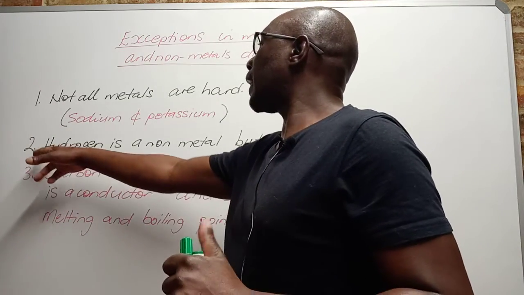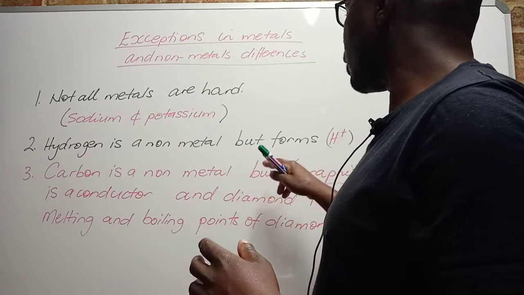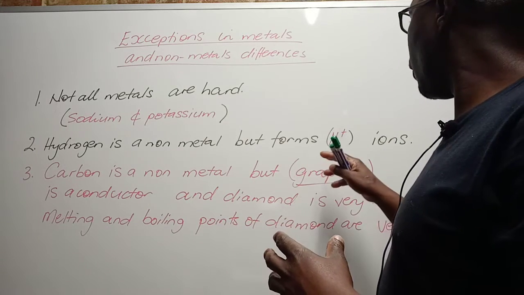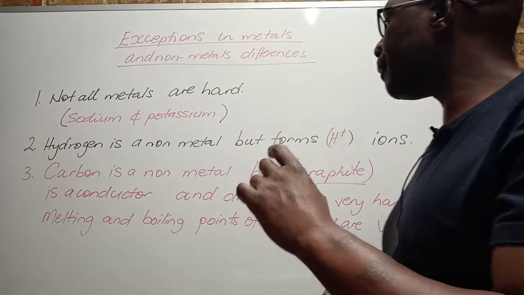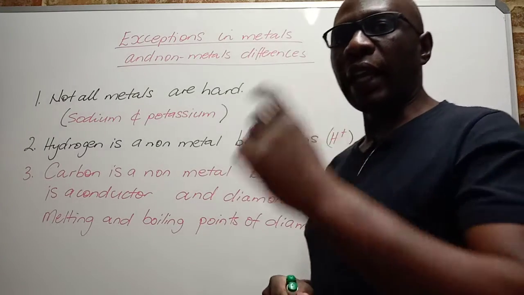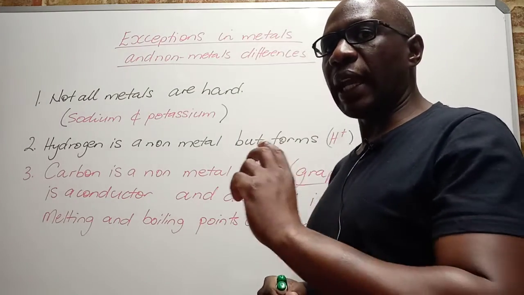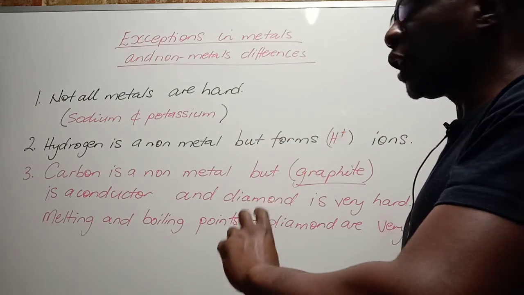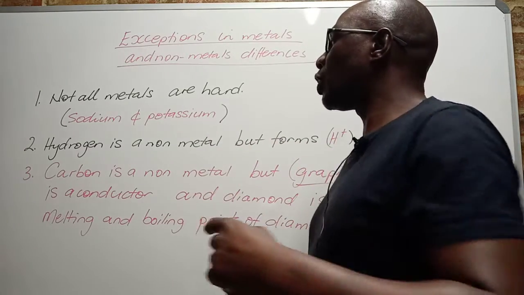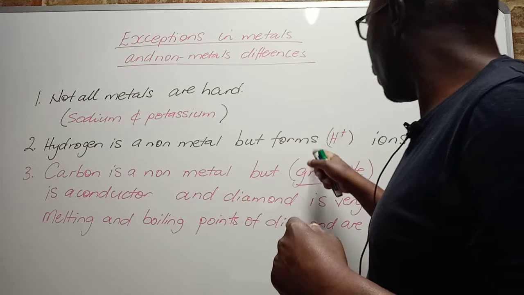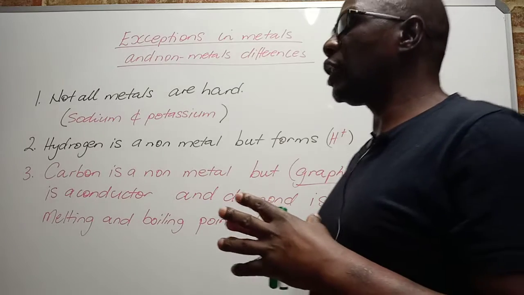And then the second exception is that hydrogen is a non-metal, but when it reacts, it forms positive hydrogen ions. So remember, we say that non-metals will form negative ions when they react. But here is a non-metal which when it reacts, it presents properties of a metal. So that is hydrogen. When it reacts, it will form positive hydrogen ions. The third exception is on carbon.